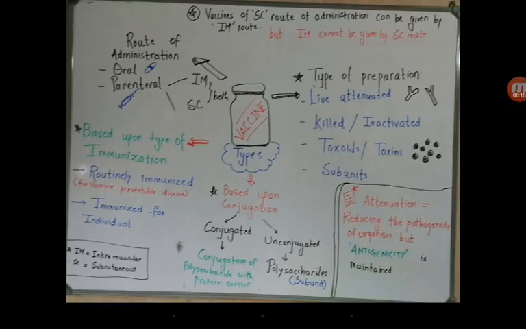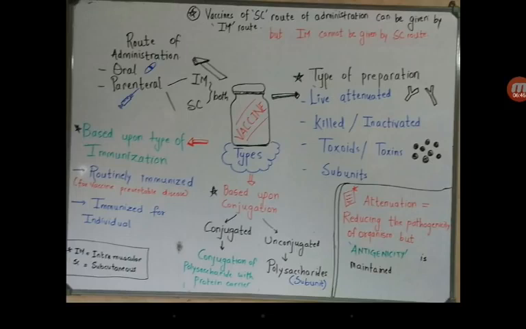And then the fifth type is the combination type, where we are combining two types of vaccine, like DPT for example, where we are combining diphtheria, pertussis and tetanus vaccines together and injecting them as one. Next is based upon conjugation. The subunits are of two types: they are either polysaccharide or they are made up of protein.